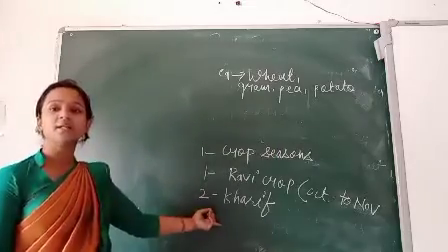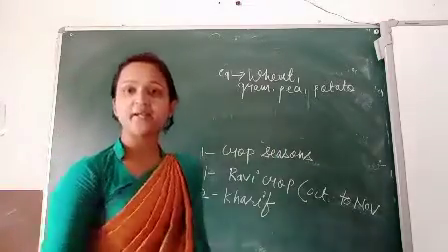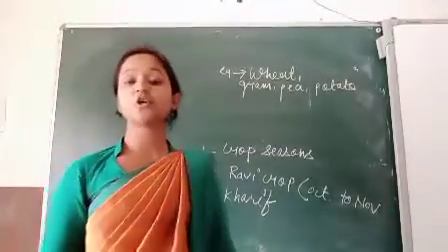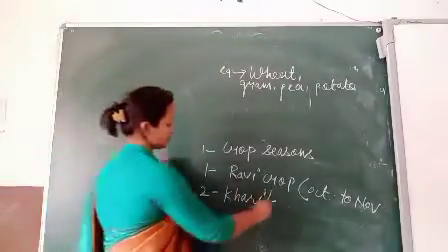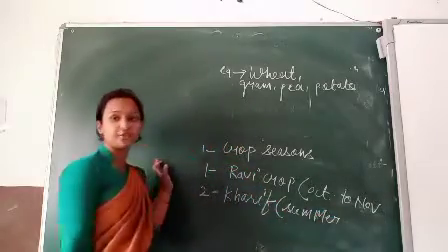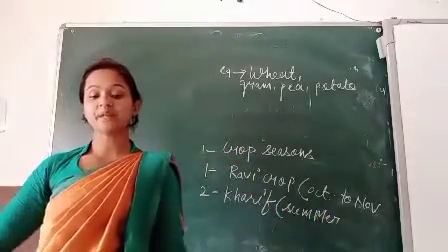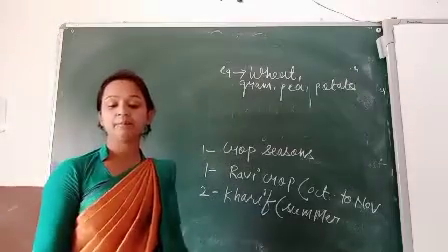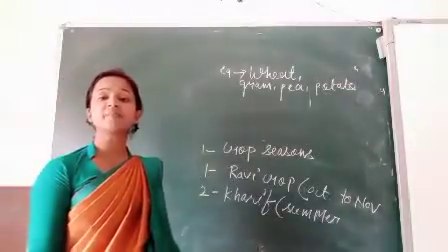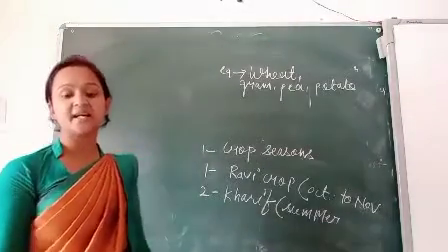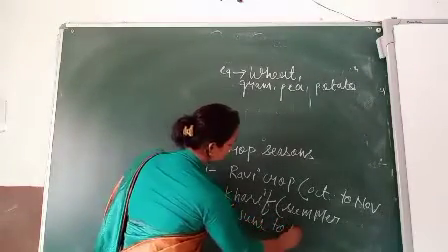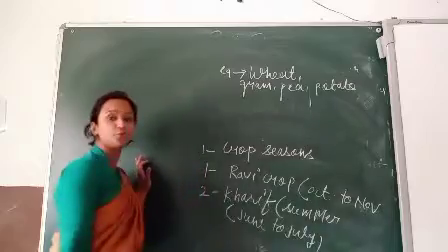Now come to the Kharif season crops. Kharif season crops are summer season crops, and Rabi are the winter season crops. Kharif season crops are sown at the beginning of the rainy season, that is June to July.